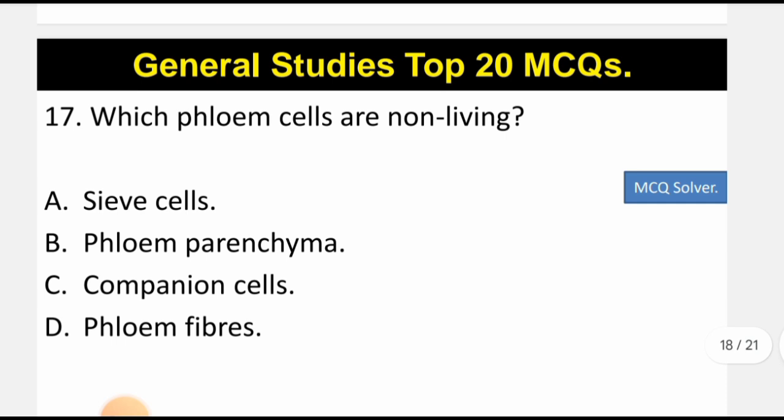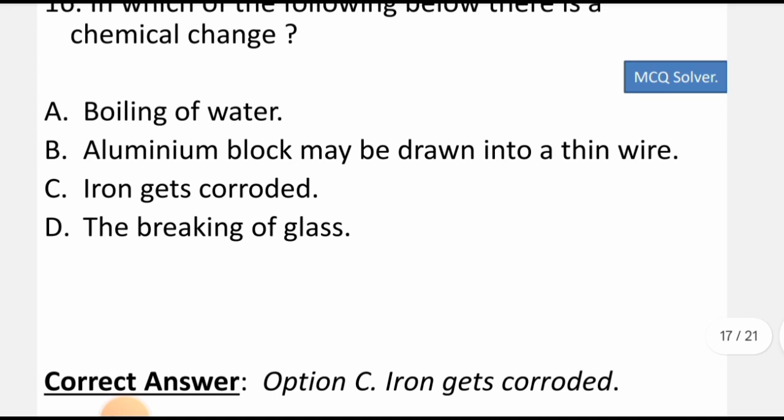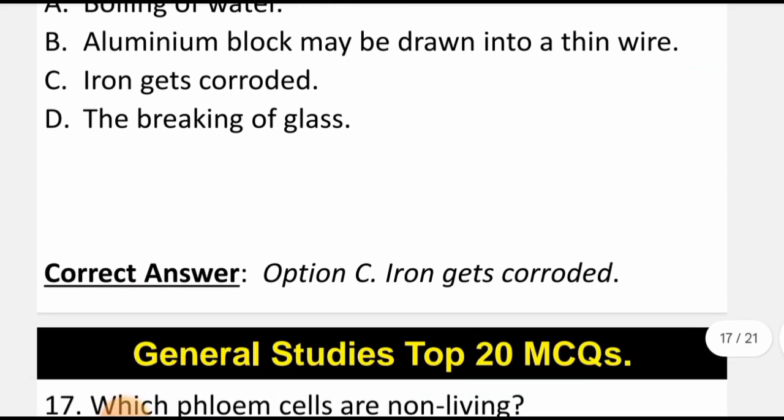Now let's come to question number 17. In this the iron gets converted into iron oxide. So that's why there is a chemical reaction, and it is one of the chemical changes. And the other options like boiling of water, there is no chemical change. Aluminium block may be drawn into a thin wire, no chemical change happens. The breaking of glass, no chemical change happens. So that's why C is the correct option.